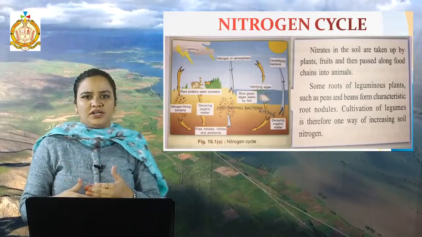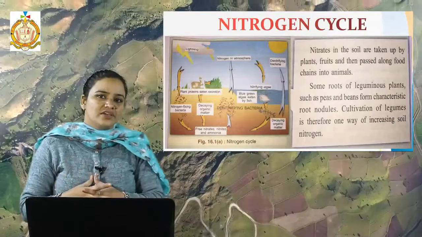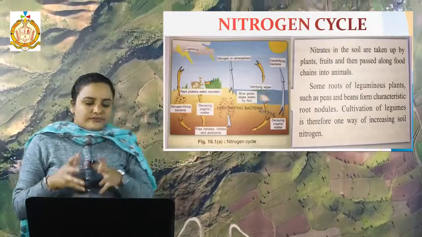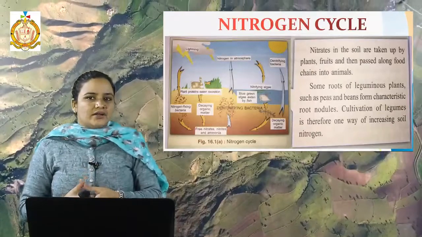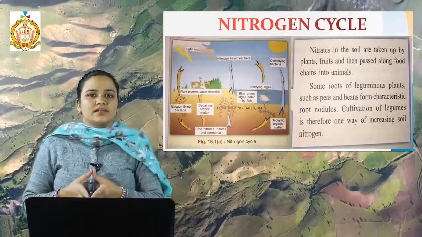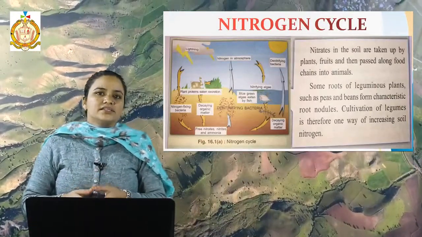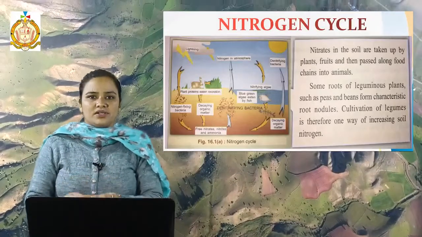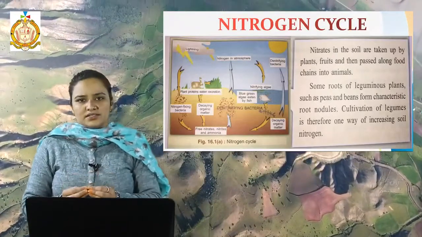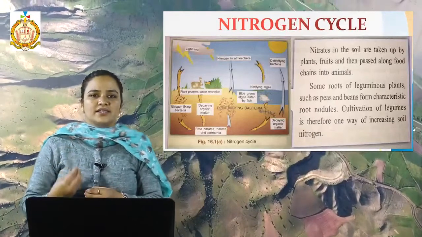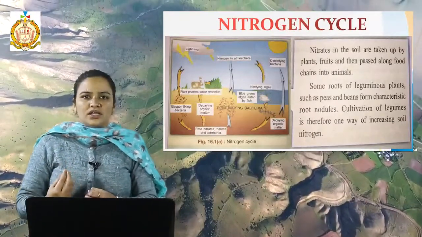Further it is giving growth to the plants. So firstly I want to tell you that nitrogen is known as the life-sustaining gas. Why? Because it is giving growth to all animals, human beings and plants.